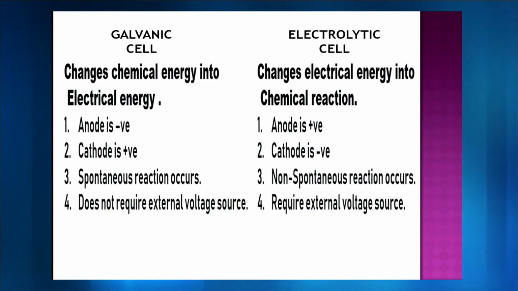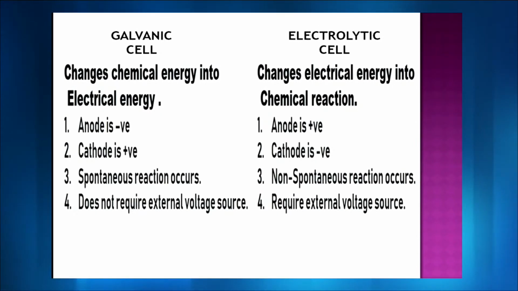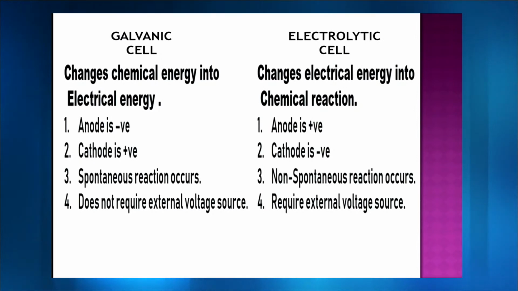So these are 2 major differences between galvanic and electrolytic cell. Apart from that, galvanic cell converts the chemical energy into electrical energy. So the reaction is happening, is giving you potential, is giving you all the flow of electrons and transfer of electrons, and that's how you are getting the electrical energy.